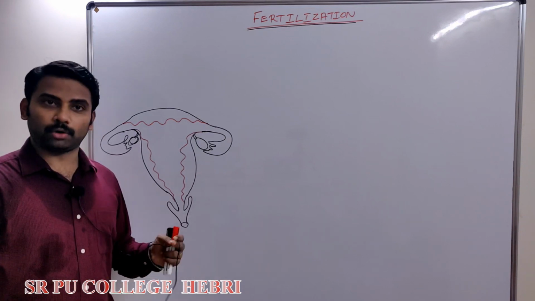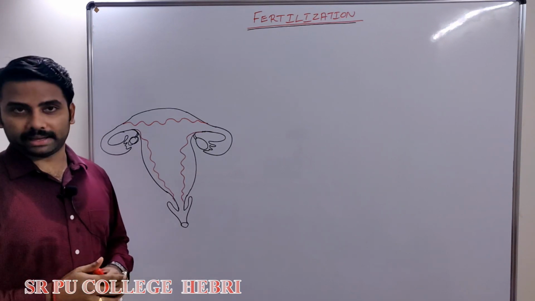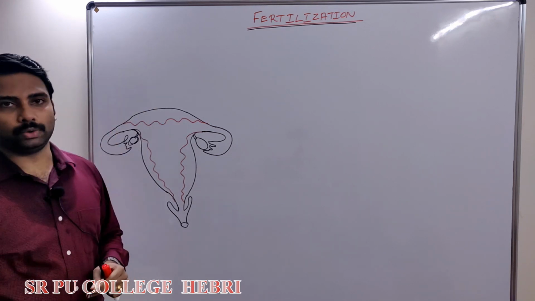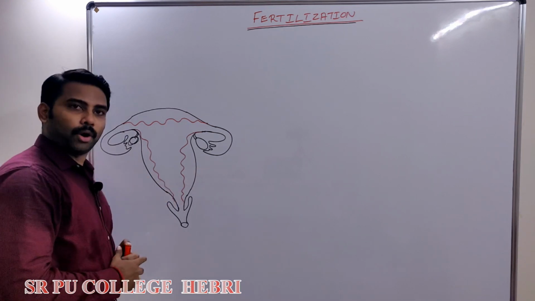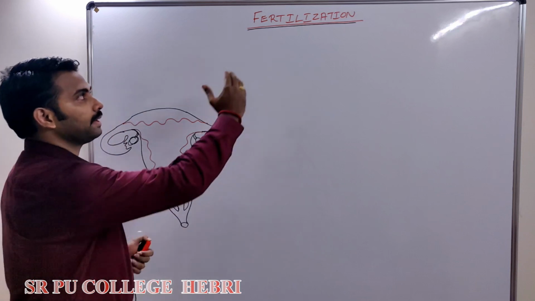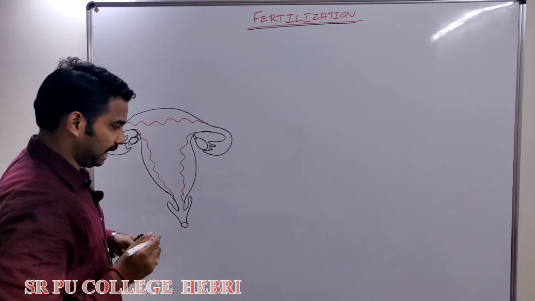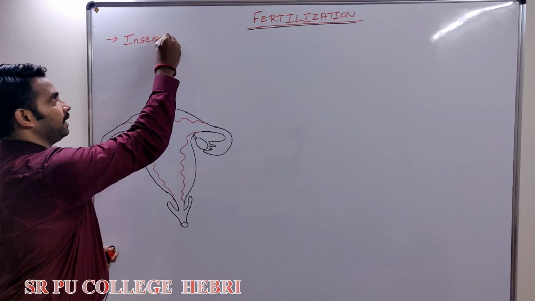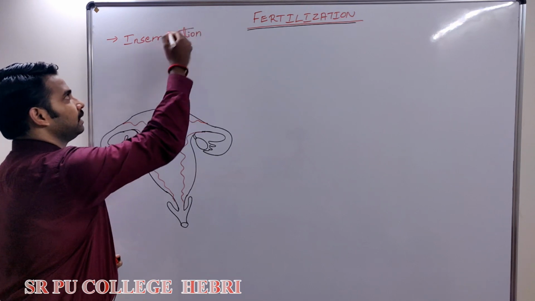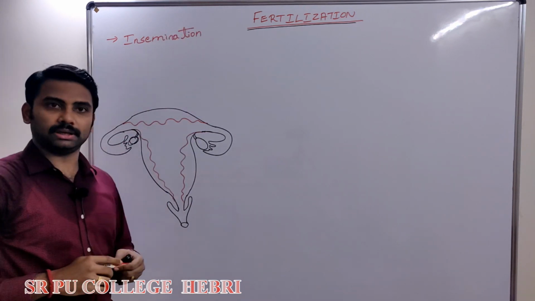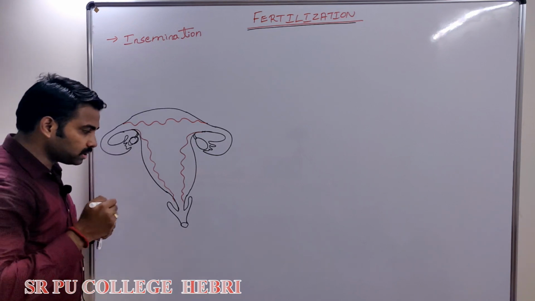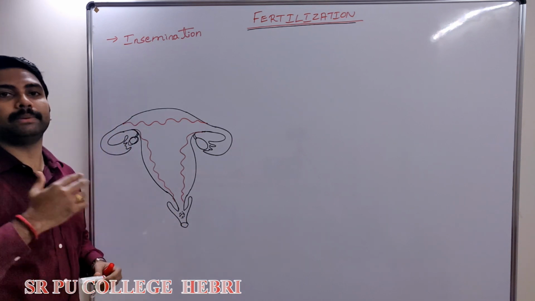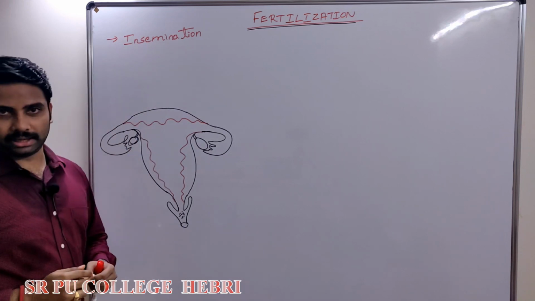The next step followed by gametogenesis is insemination. After that, fertilization, formation of the zygote, will continue. So already gametes are formed. The next step we have to discuss is fertilization. But before going to fertilization, as we know very well, it all begins with which one? Insemination. Once gametes are ready, the next step is insemination, the process of deposition of semen into the vagina of the female by the male partner.